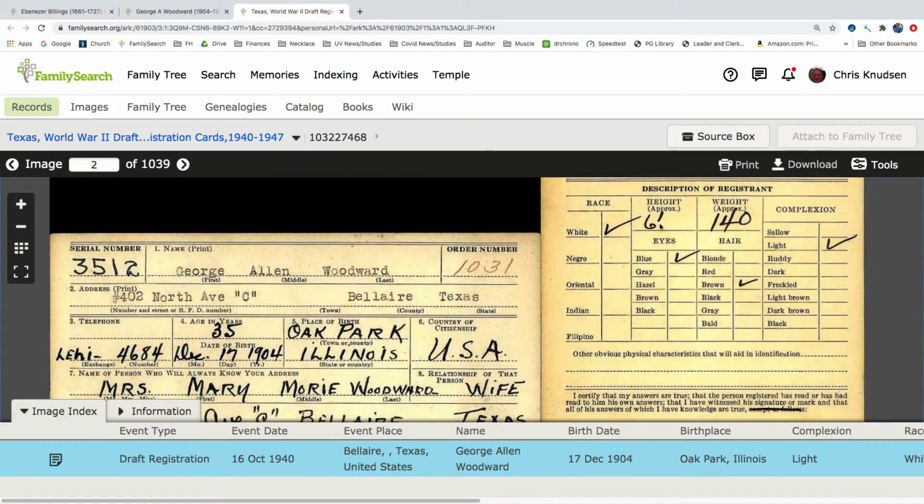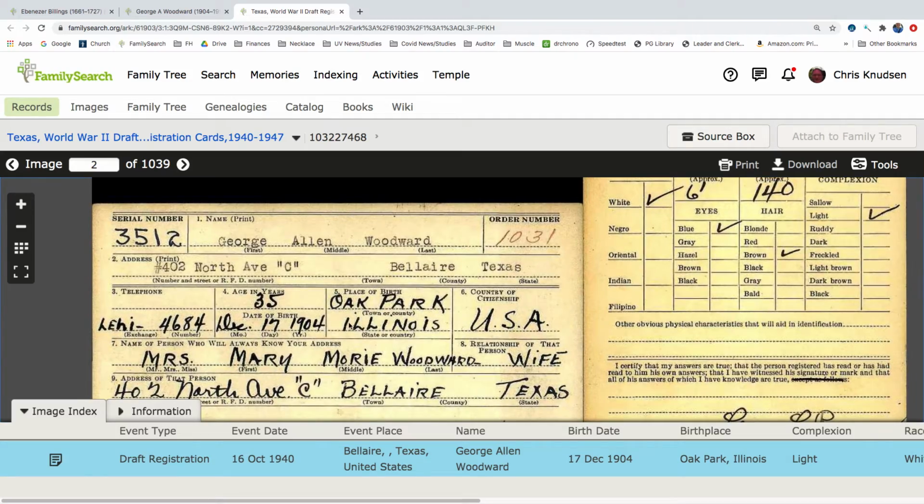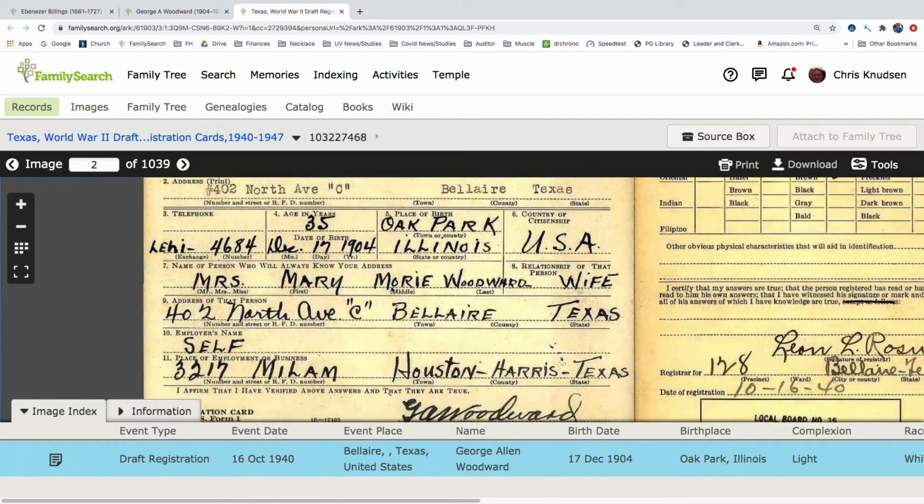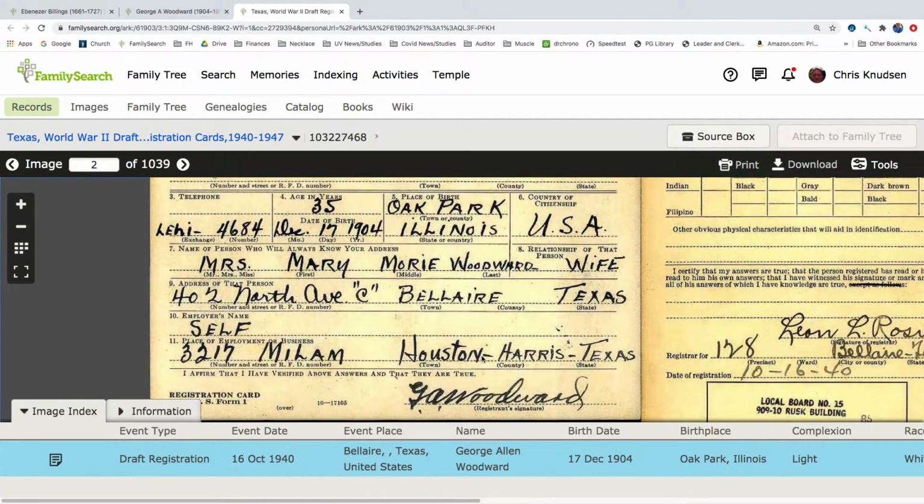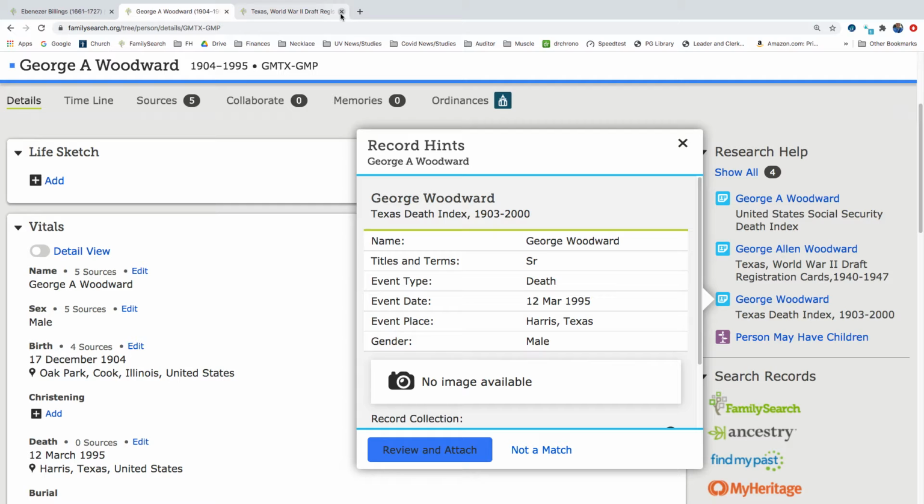He was 6 foot tall and he weighed 140 pounds. So he was a stick. And he worked in Houston, Harris, Texas, but his address was 402 North Avenue C in the town of Bel Air. Must be part of Houston. I'm going to go ahead and close this tab.